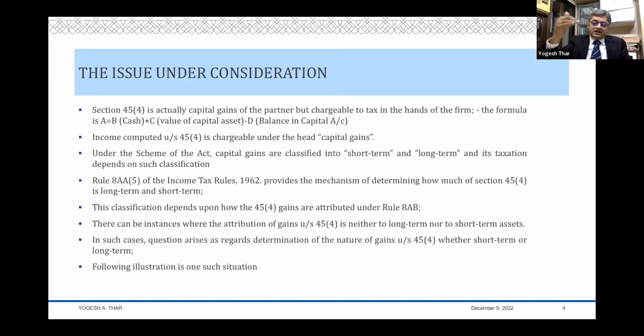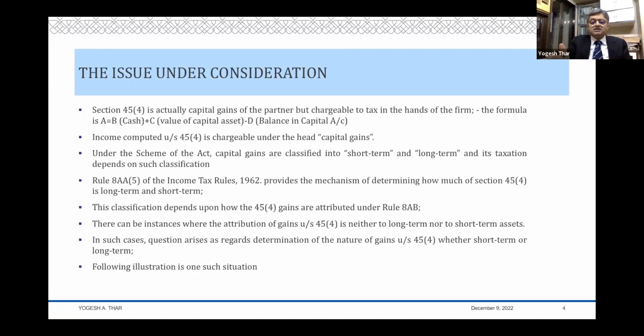And when they are attributed to the remaining assets of the firm, how much of the gain is long-term and how much is short-term, your Rule 8AA5 says that to the extent you are attributing it to the remaining assets which are long-term, it will be long-term, and remaining assets which are short-term, it will be short-term.